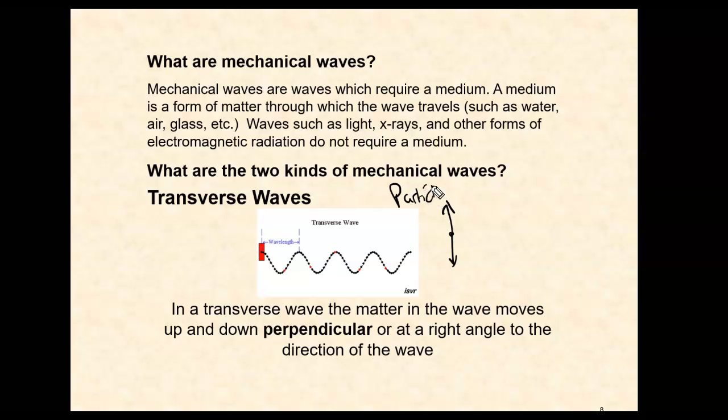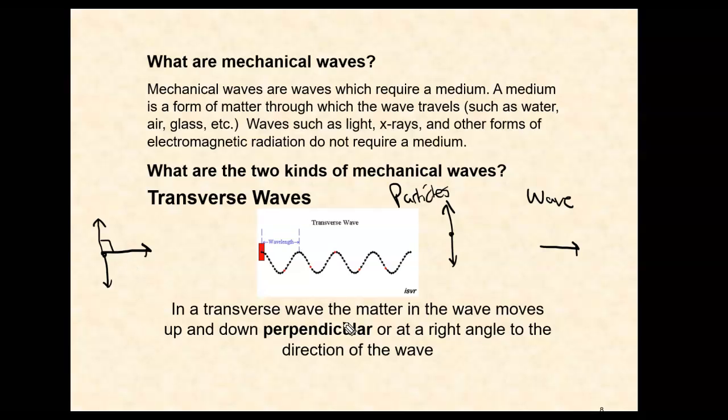That's what the particles are doing. But the wave is traveling to the right. Now, if the particles are moving up and down and the wave is traveling to the right, let me draw that together. Okay, this is the direction of the particles, up and down. The wave is traveling to the right. There is a 90-degree angle right here, and therefore this is a transverse wave.